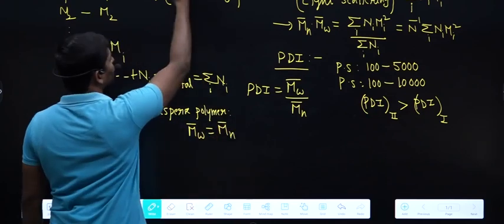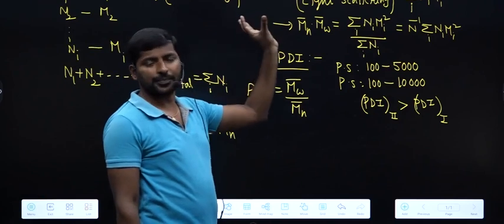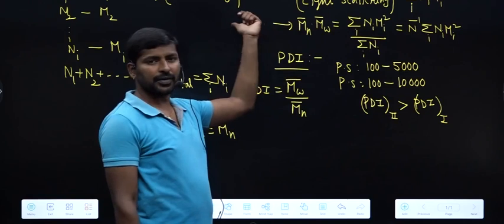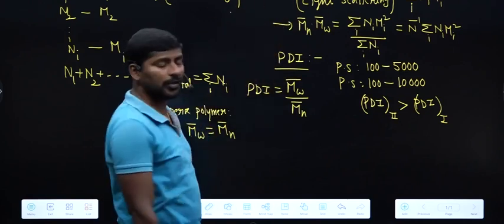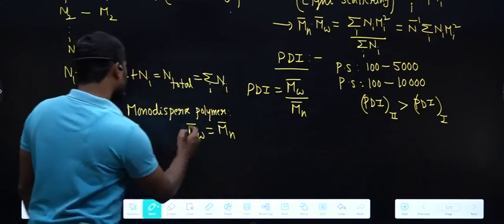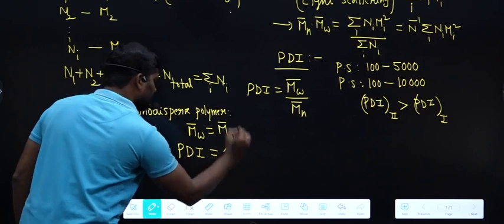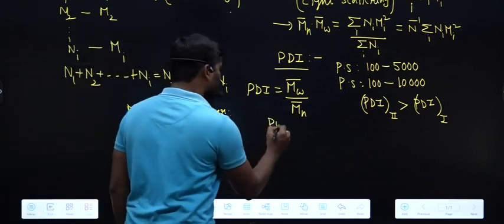If you want, you may substitute M in the place of M1, M2, M3 and so on, since all polymers have the same molar masses, and you will get Mn bar and Mw bar both the same. That means if you take a monodisperse polymer, what is the polydispersity index value? 1.